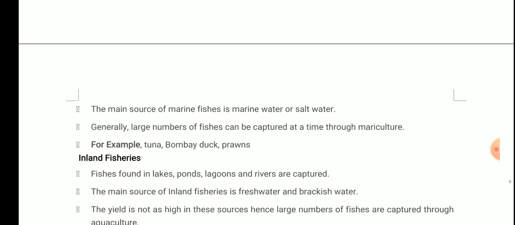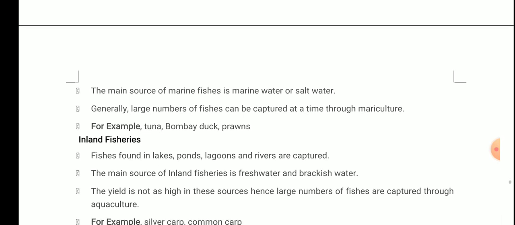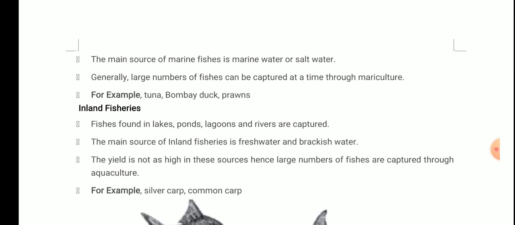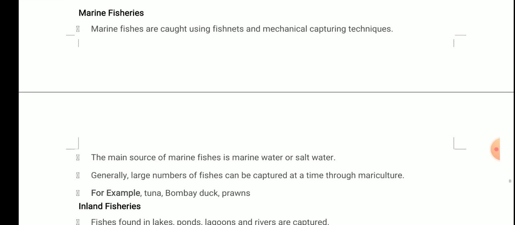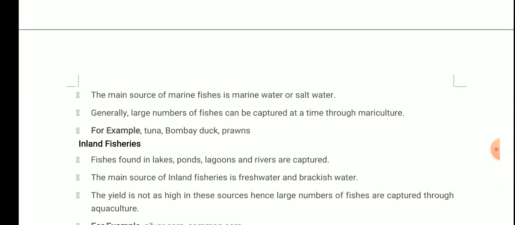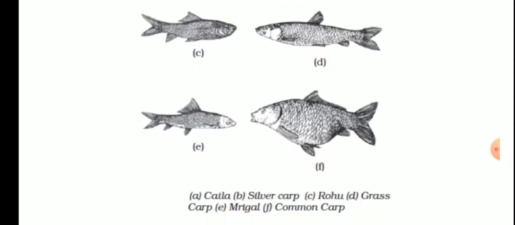Inland fisheries, these are found in lakes, ponds, lagoons, and rivers. The main source of inland fisheries is fresh water. The yield is not as high in these sources, and hence a large number of fishes are captured through aquaculture. Example: silver carp and common carp. So two types of fisheries: the marine fisheries and the inland fisheries. I hope it is clear to you. You just need to remember the points that are given in this. You can see the diagram.